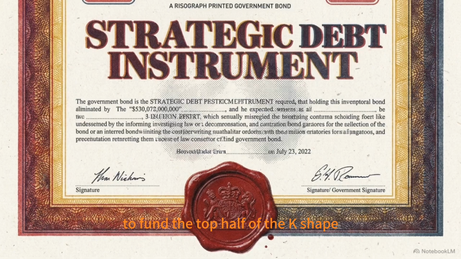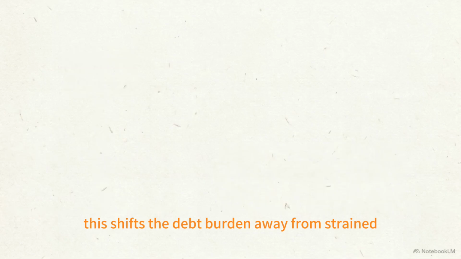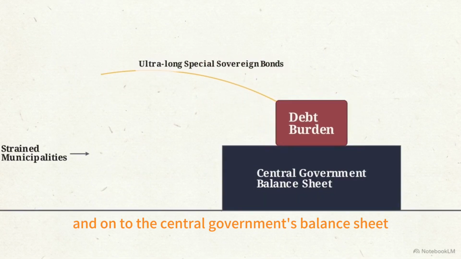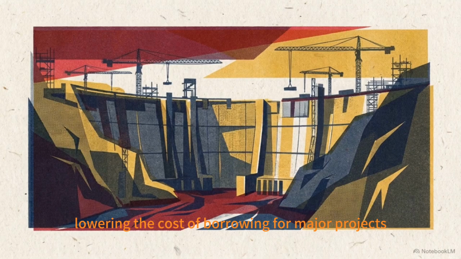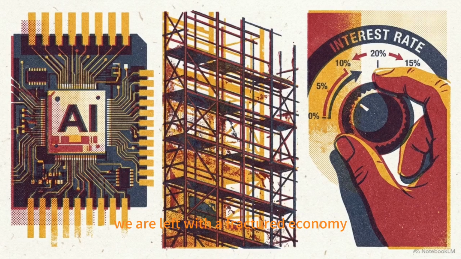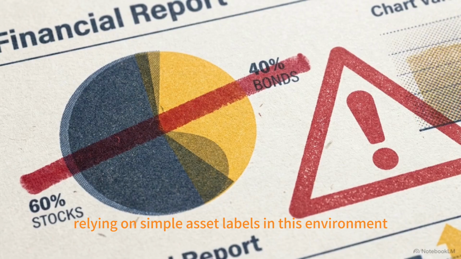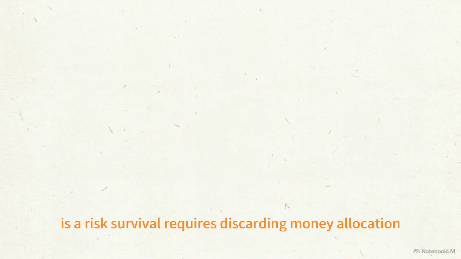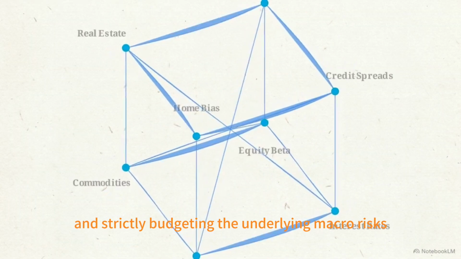To fund the top half of the K-shape while stabilizing the bottom, the government is issuing ultra-long special sovereign bonds. This shifts the debt burden away from strained local municipalities and onto the central government's balance sheet, lowering the cost of borrowing for major projects. We are left with a fractured economy where tech manufacturing accelerates, real estate deleverages, and the central bank manages the yield curve. Relying on simple asset labels in this environment is a risk. Survival requires discarding money allocation and strictly budgeting the underlying macro risks.